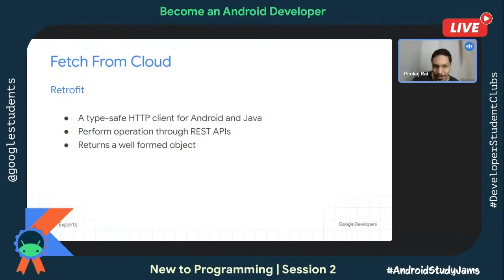For that, we have a library through which you can do API calls. One of the very widely used libraries for this is Retrofit. It's an HTTP client for Android and Java. What I mean by HTTP client is, if you want to connect to the internet, to the database, the server, then you need a client which can connect you to the database. You cannot directly get the data from the database without an API. So the API is that bridge which connects your app with the server.